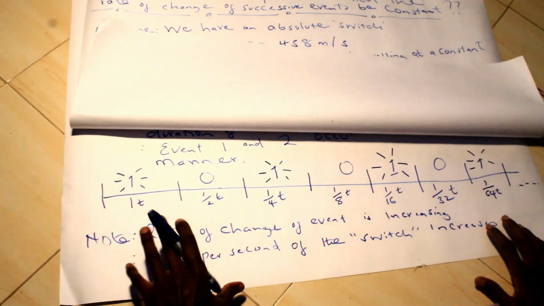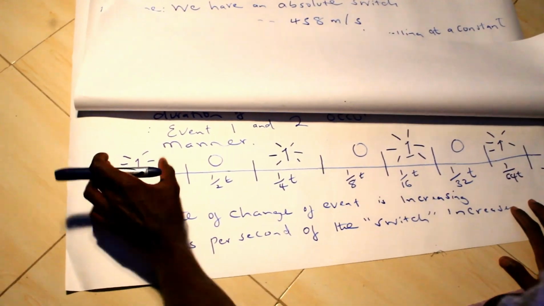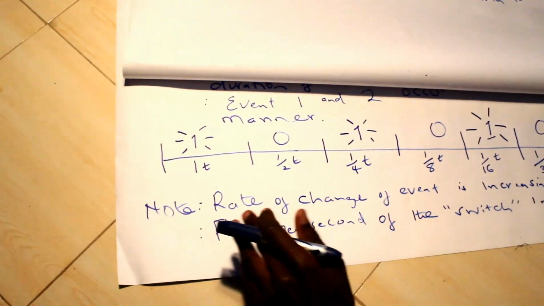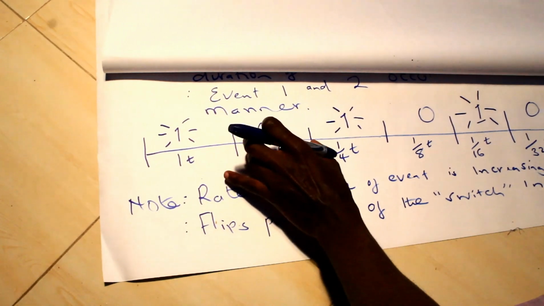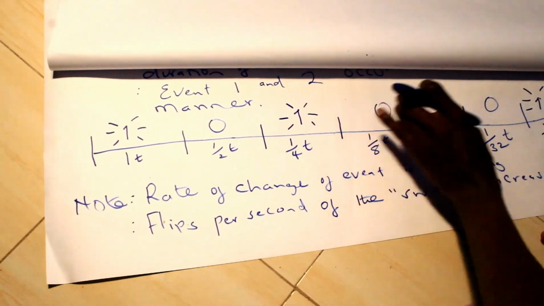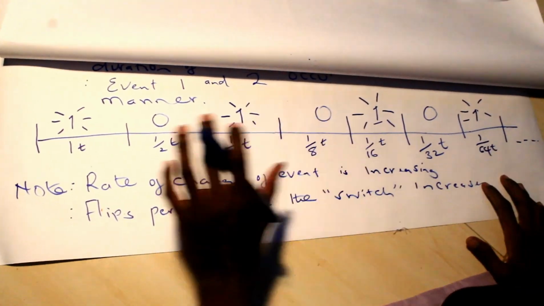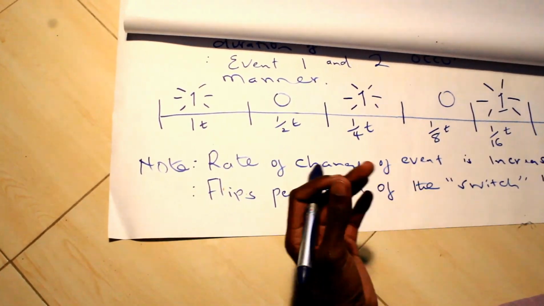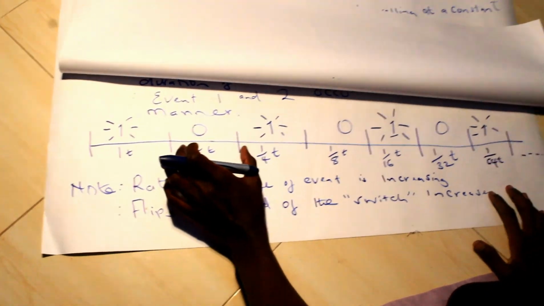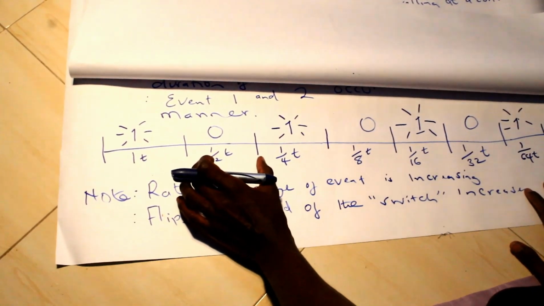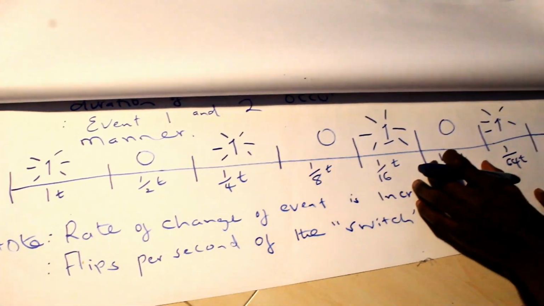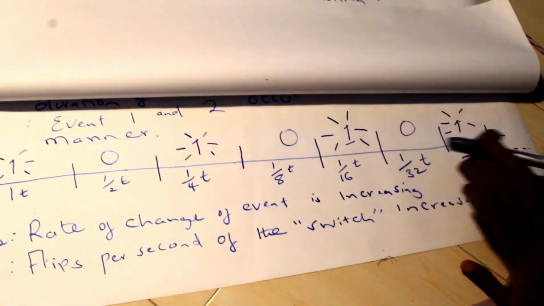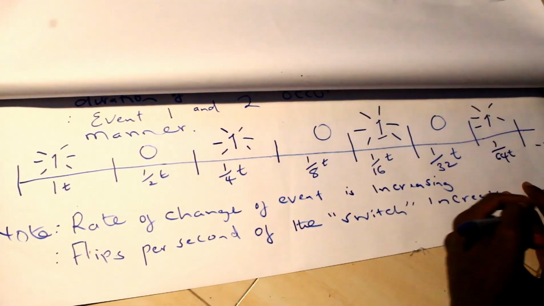Based on that, these are two different events, but they are successive events. As we have said, the bulb will be on, off, on, off in that manner. So they are being controlled by a switch. There's this switch that takes half a second, and an 8th, 1/32 of a second in that progressive manner.